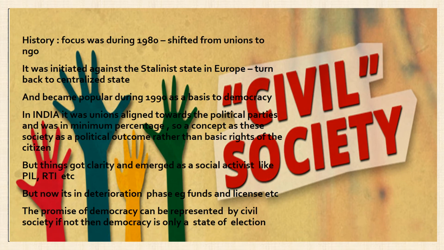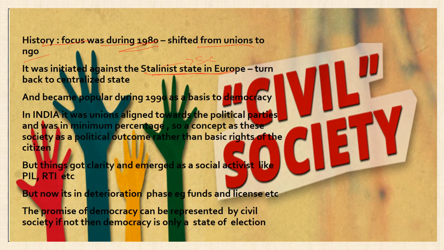And even this article tries to bring in the history of civil society. It says that the focus on civil society was given during the 1980s, where many nations shifted from trade unions or other forms of unions to NGOs. See, its origin can be traced back to the Stalinist states in Europe. See, Stalinist states happen to be a socialistic form of government or a communalistic form of government. It is a state which happened to be present in the USSR.